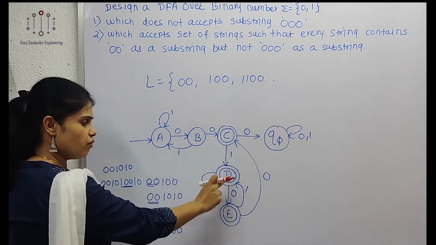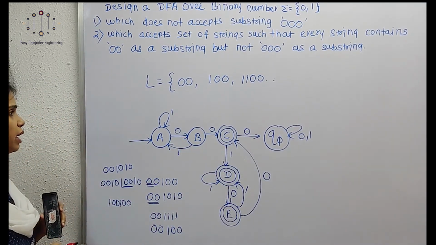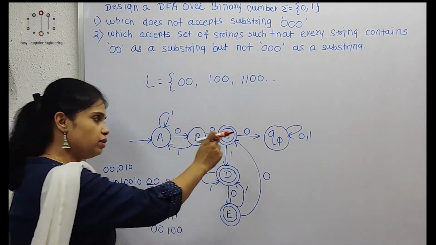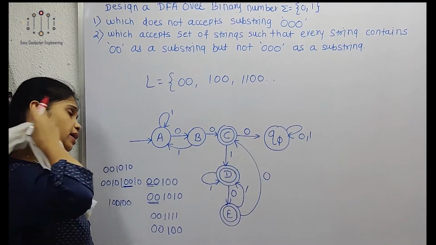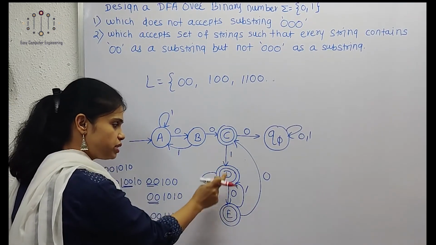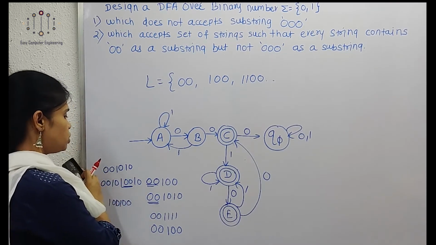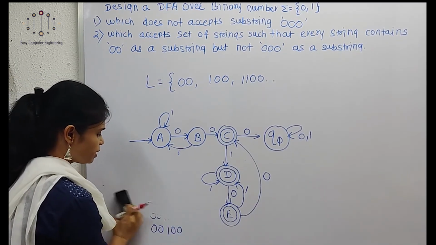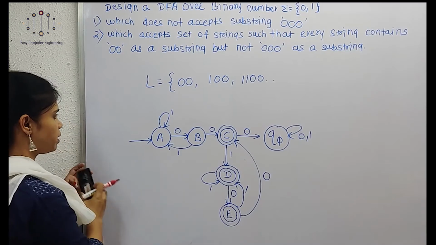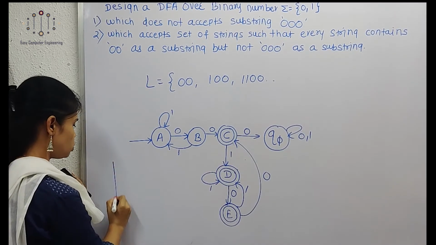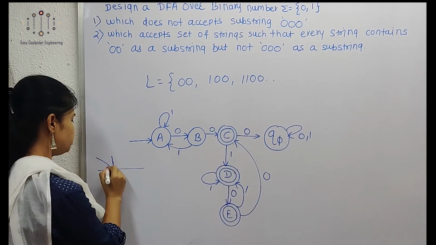So in this way we get our final DFA, which will have 5 states and 1 dead state, and C, including C, D, and E, all will be our final states. So in this way we can solve this example. This finite automata has 3 final states. So how can we show our transition diagram?